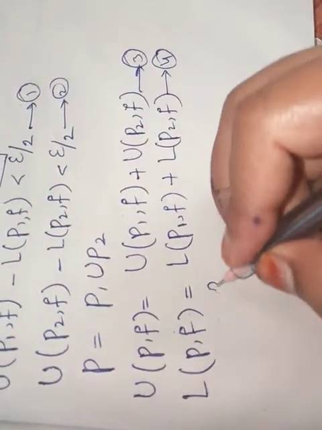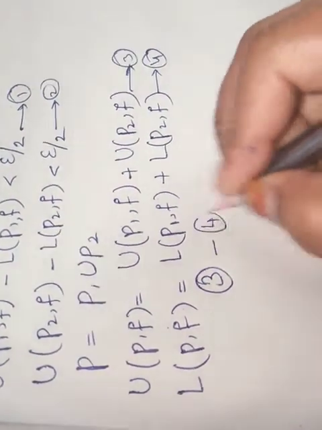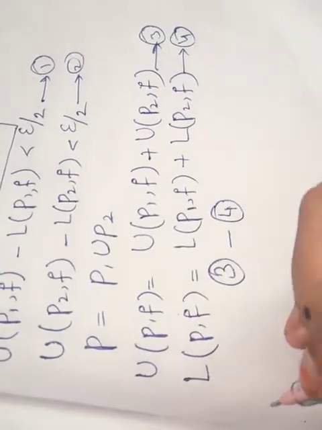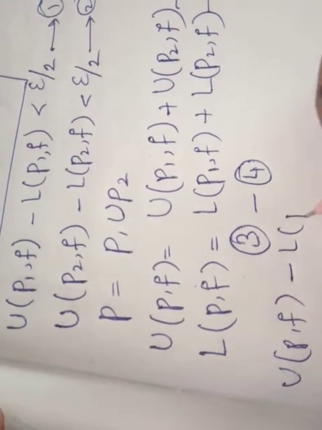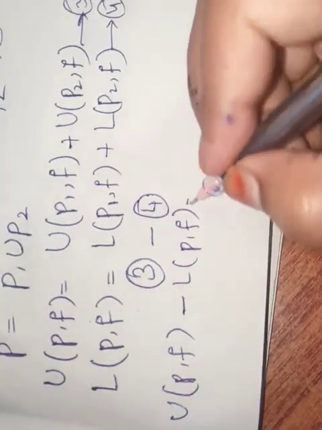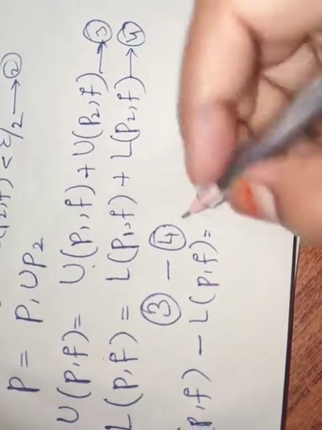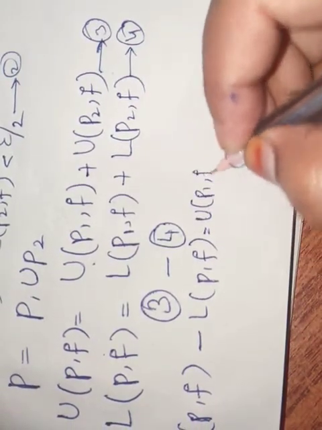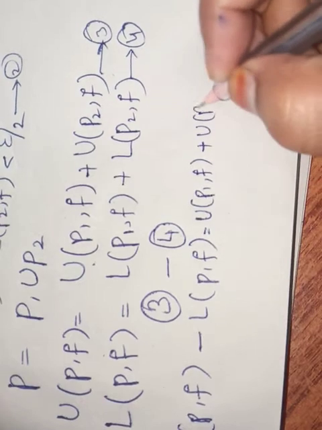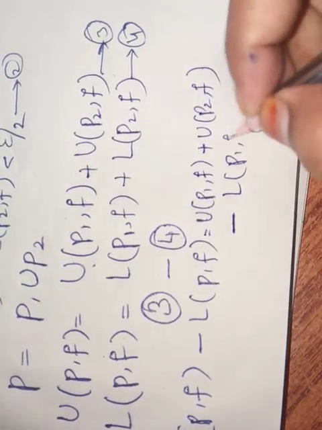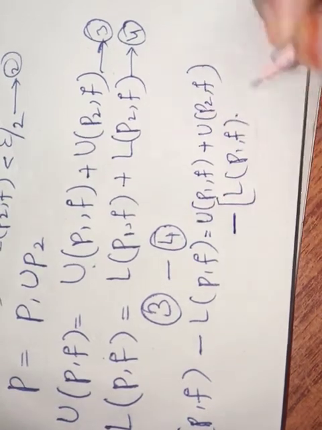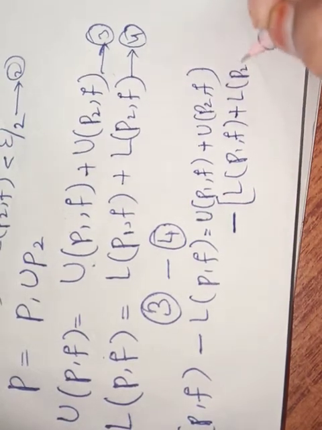Now equation 3 minus equation 4, that is U(P, f) minus L(P, f) equals U(P1, f) plus U(P2, f) minus L(P1, f) plus L(P2, f).